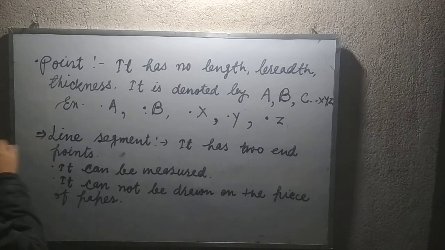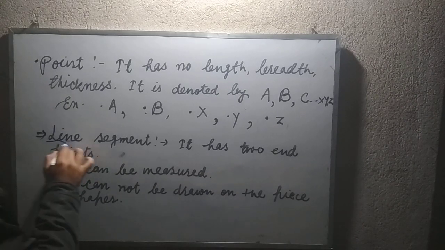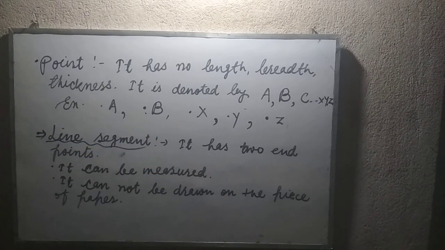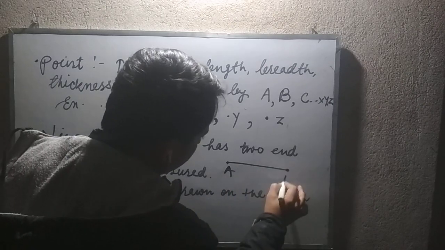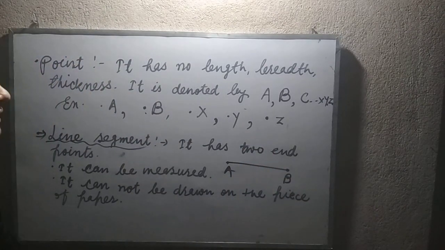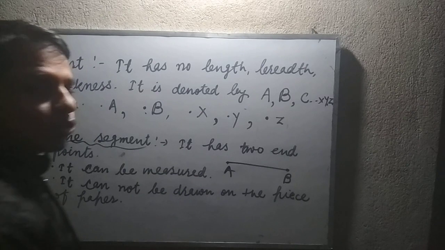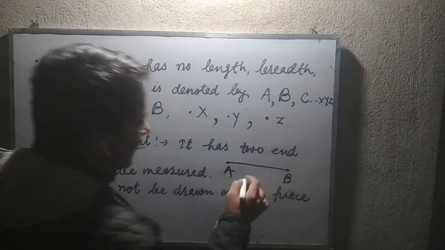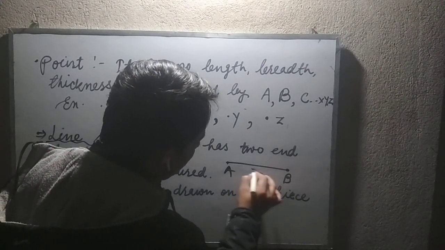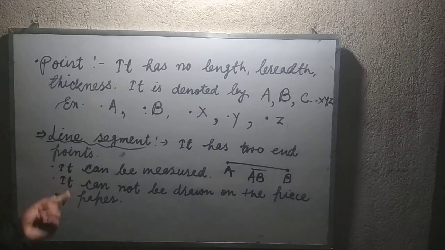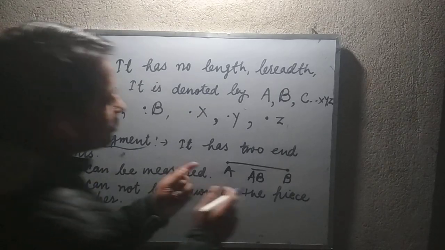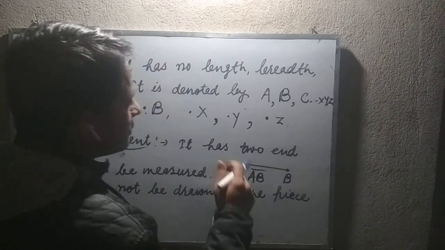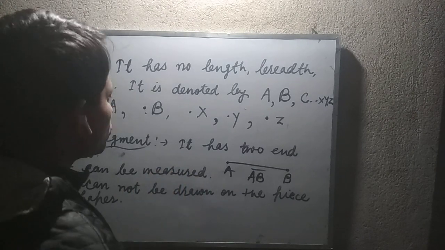Now see the next term, the line segment. The line segment, friends, has two endpoints like this. Suppose this is AB. This is an example of AB, and we can draw this line segment on a piece of paper, and it is denoted by AB with a bar over it. It can be drawn on paper and it can be measured. We can measure the line segment as 5 centimeters, 10 centimeters, 10 meters, and so on.